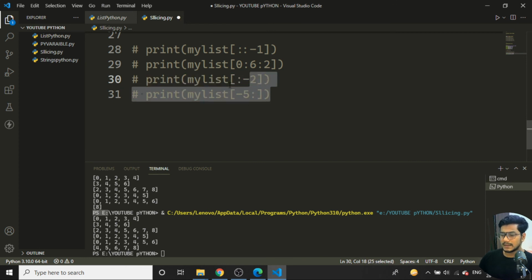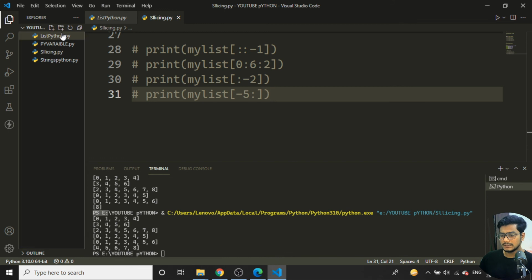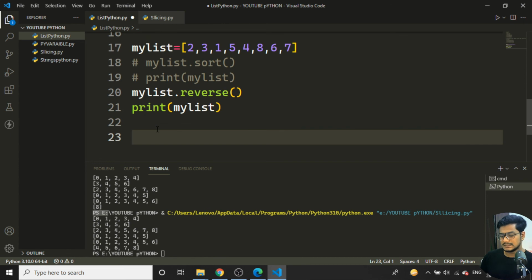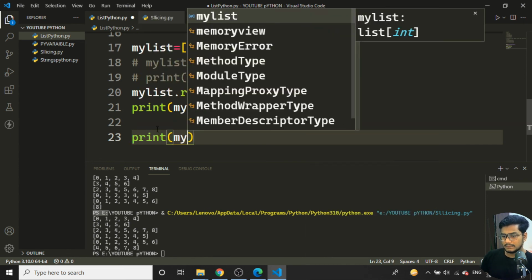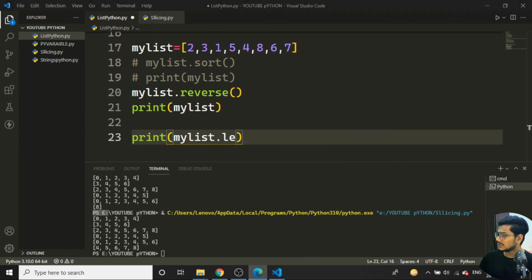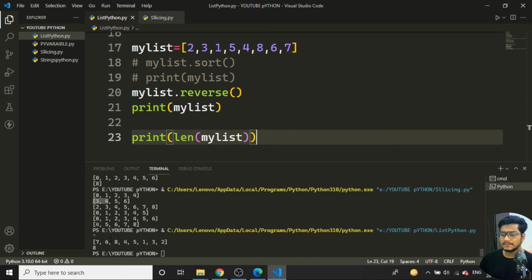Now coming back to a few more concepts of lists. In the list, I want to check the length of the list. I'll print my list dot length. Sorry, the function name here is len, not length. So I'll print the length of the particular list. If I run it, for the list 1, 2, 3, 4, 5, 6, 7, 8, you can see I'm getting 8 as the output. I can find the length of the list.